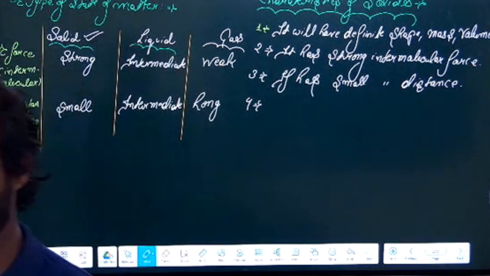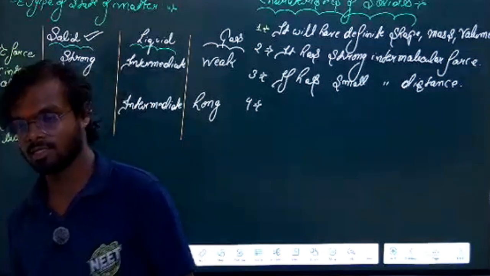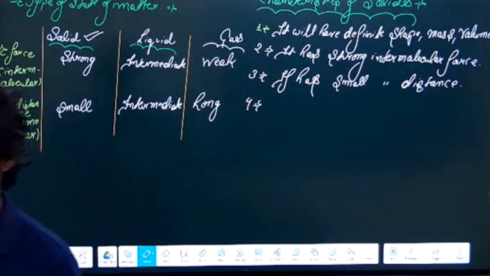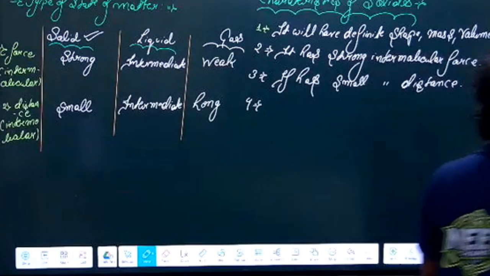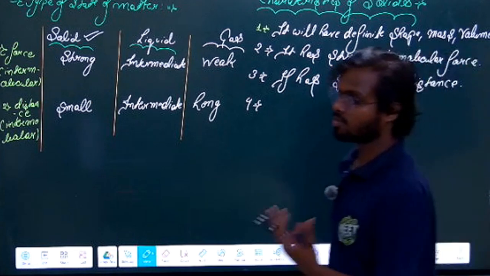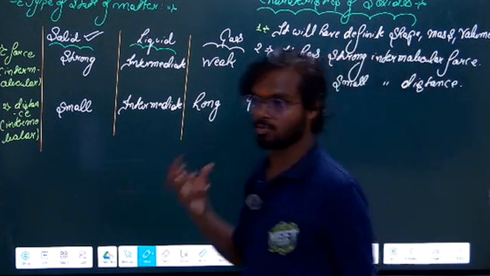You have a solid in front of you. Just try to think, what is another property? Sir, cannot be compressed. Yes, that is one of the properties. In another way, you can say its particles have a fixed position.